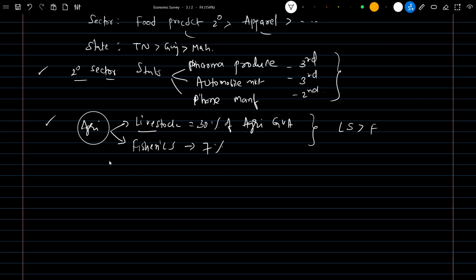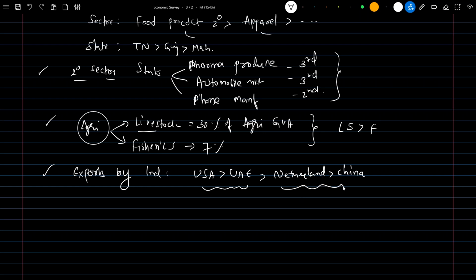Next is exports by India. Which countries does India export to the most? First is the USA, next is the UAE, which has been standard for many years, third is the Netherlands, and fourth is China. China used to be in third position earlier, but now it has shifted to fourth. The analogy is that India is diversifying its export market; in the past few years, exports from India to the USA and China have been decreasing and diversifying to other countries.